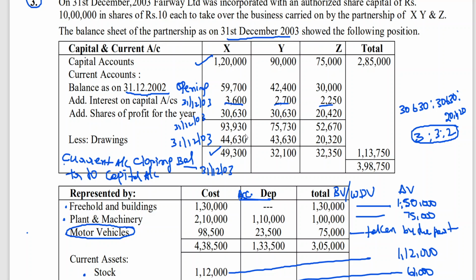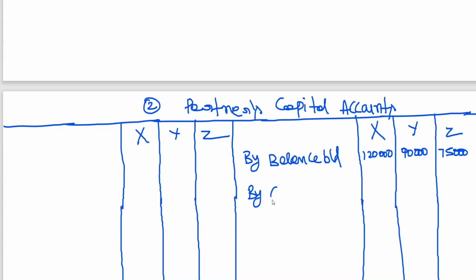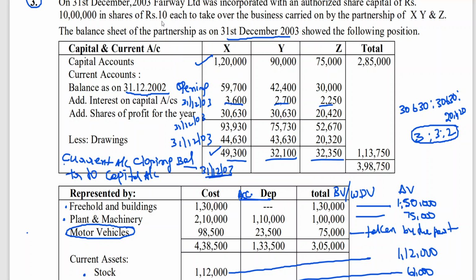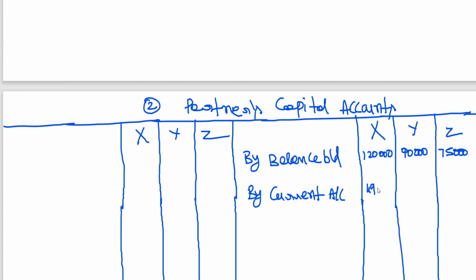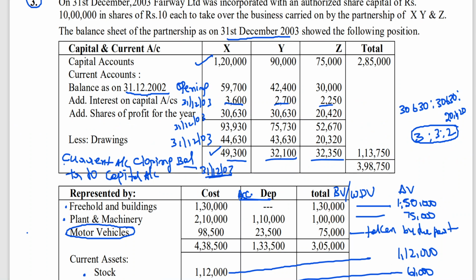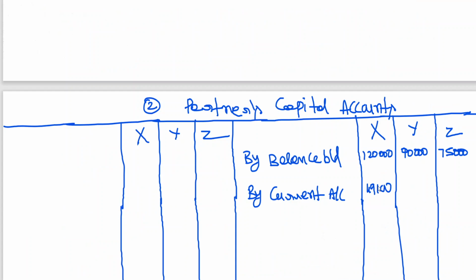I think you all are able to follow this. Directly the closing balance. This is last year's balance. This is the balance I want on 31st December 13. So these three values will be transferred to capital accounts from current accounts. Come on, you write one by one. 49,300. 32,100.